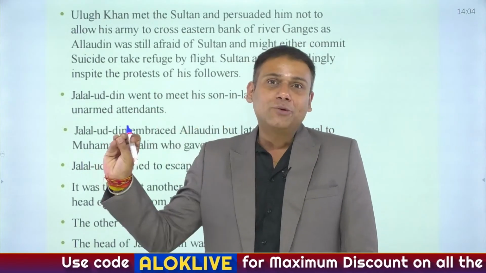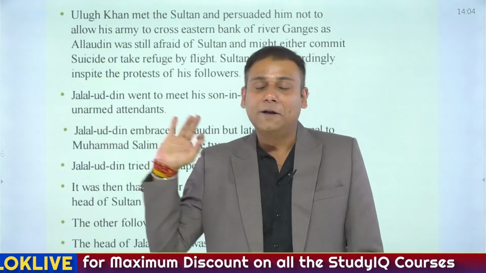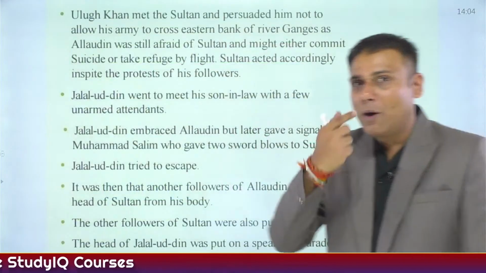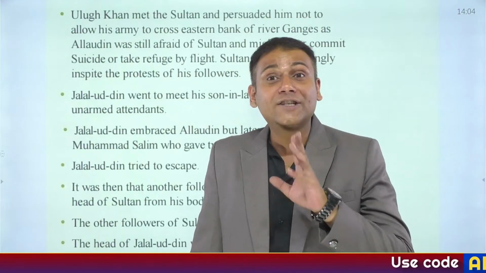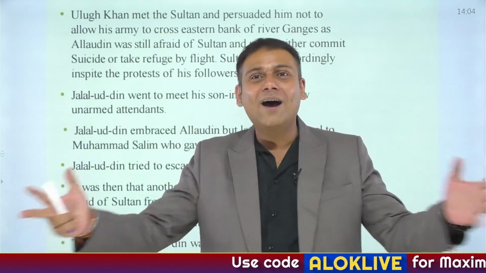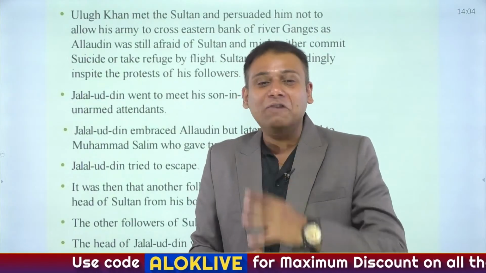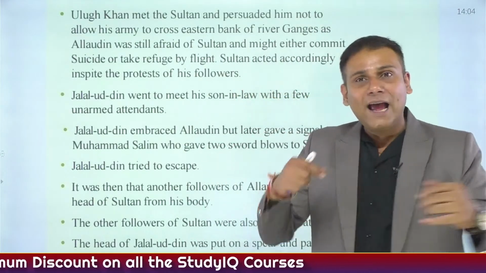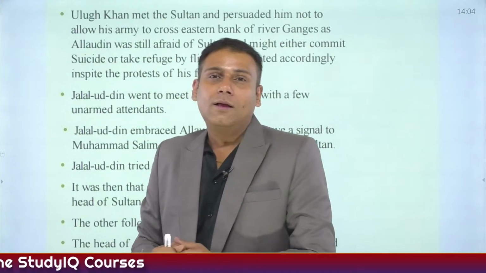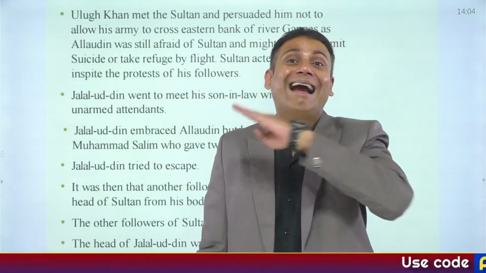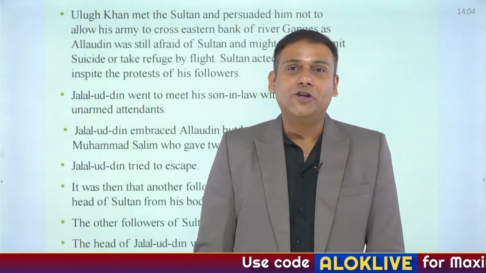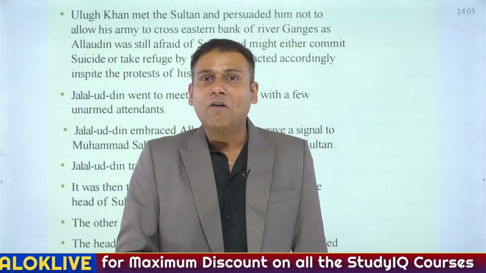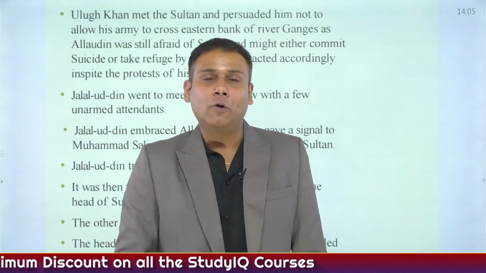It took hardly a few seconds to understand that there was a plot of his murder. Jallaludin Khilji knew about this. And when he came to know about this, he started yelling and shouting to those 10 to 15 soldiers who had accompanied him. But these 10 to 15 soldiers had already been killed by the soldiers of Alauddin Khilji outside. And as soon as this person started running, his head was being blown. His head was cut, he was beheaded by Alauddin Khilji. Immediately, his head was taken on a spear and moved through the region of Awadh, Kara and Manikpur.